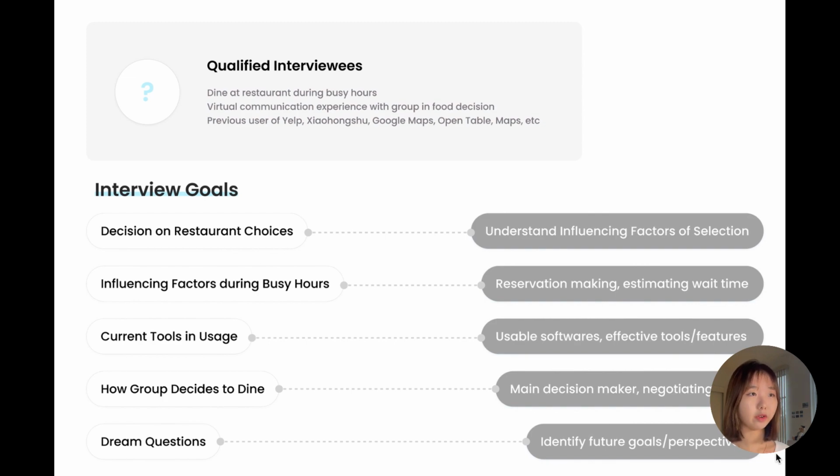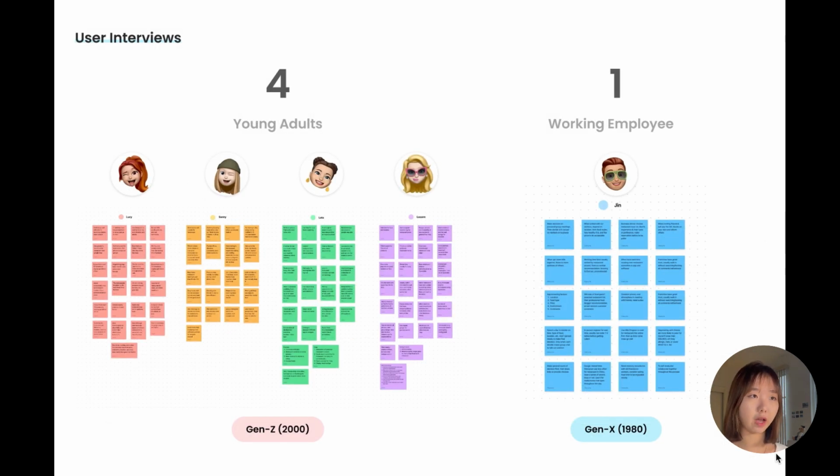For my user interviews, I conducted a total of 5 interviews with 4 young adults and 1 working employee to get both the perspective from the friend with familiar group of people side versus the co-worker side when they hang around during work or after work.